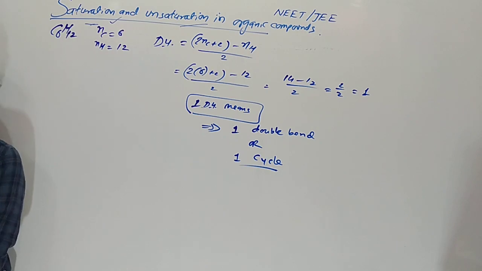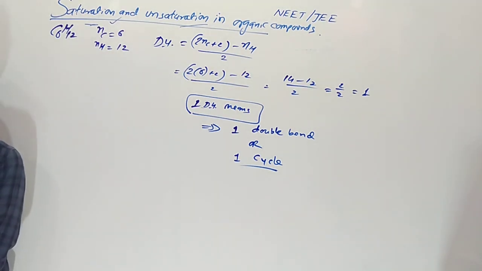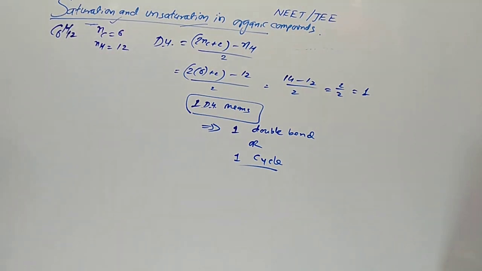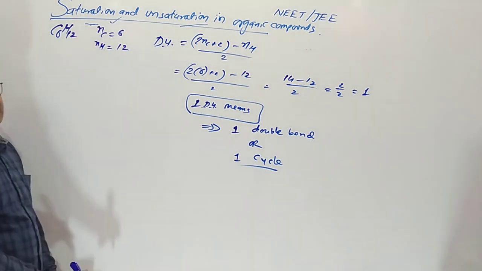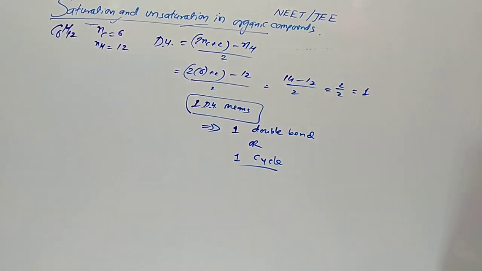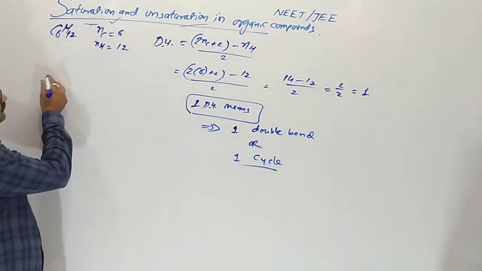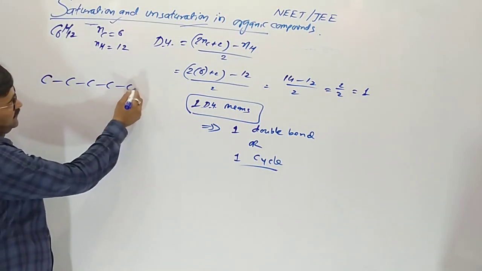Yes, there should be 1 cycle, otherwise 1 double bond. It is compulsory. So now DU is 1 degree, it means 1 double bond or 1 cycle. So 1, 2, 3, 4, 5 and 6.